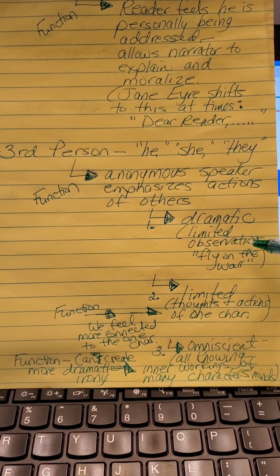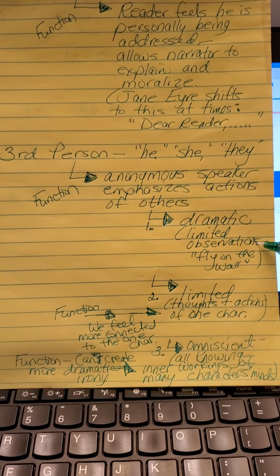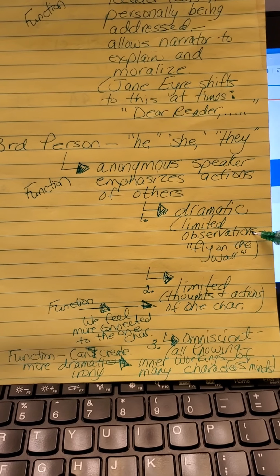Now, we have several different types of third person. One is dramatic, limited observations. That's fly on the wall. It's almost like a fly on the wall, recording everything that goes on around, but you don't necessarily get very close to a character.